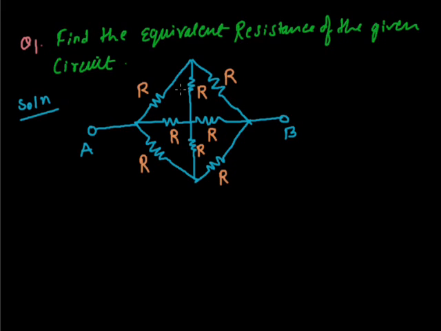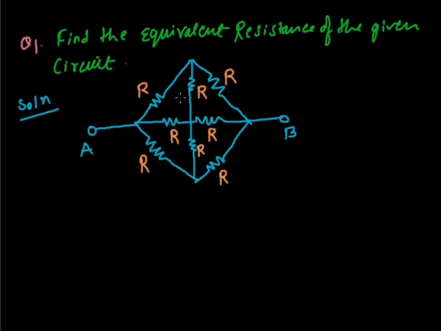Okay. Now, as I told you yesterday in my previous lecture, you know the concept of the Wheatstone bridge, and in this figure, look, this is point A, and this is connected in this way. The upper part and the lower part are both symmetrical.